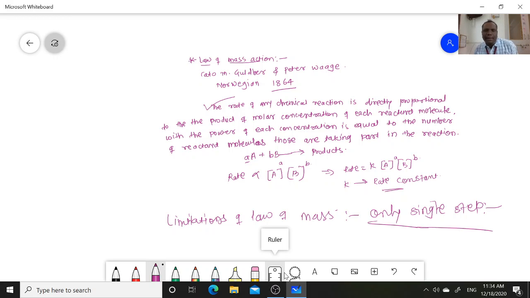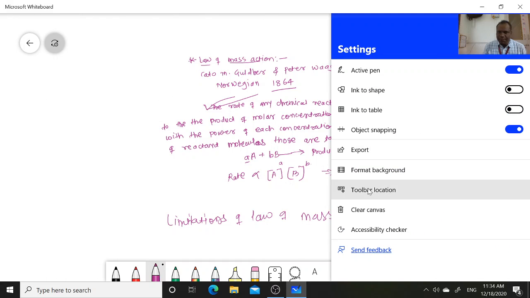This law is not applicable to multi-step reactions. But remember that this definition is very important. In the exam, they may ask the definition of what is the law of mass action, right?